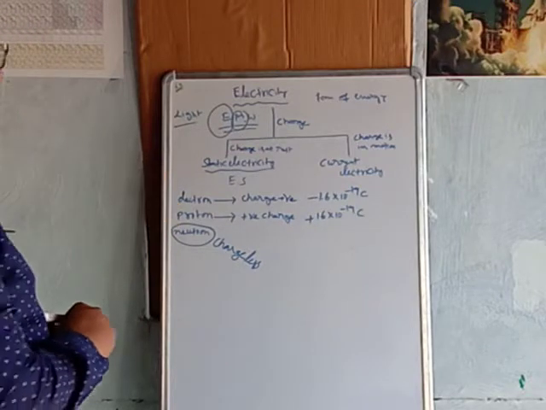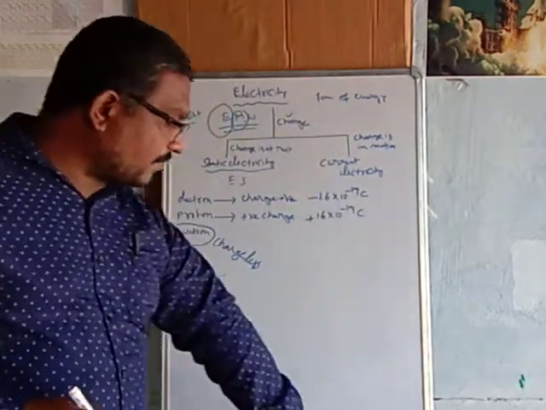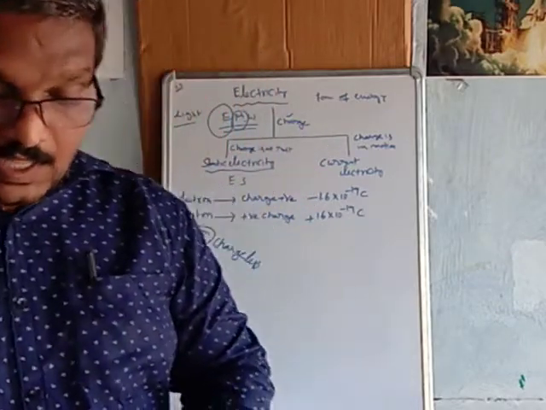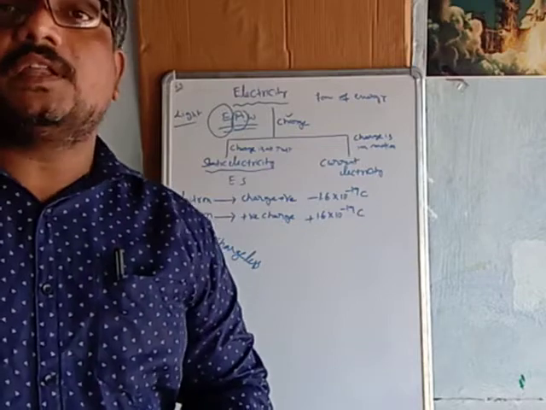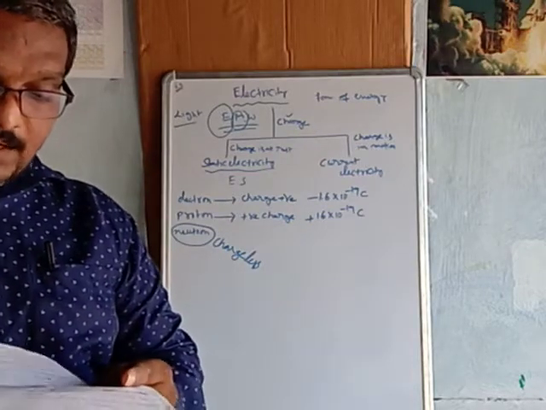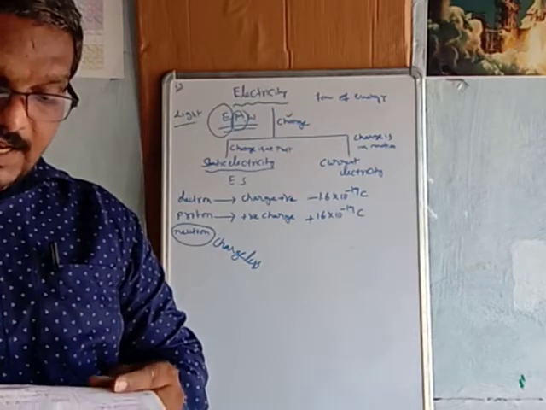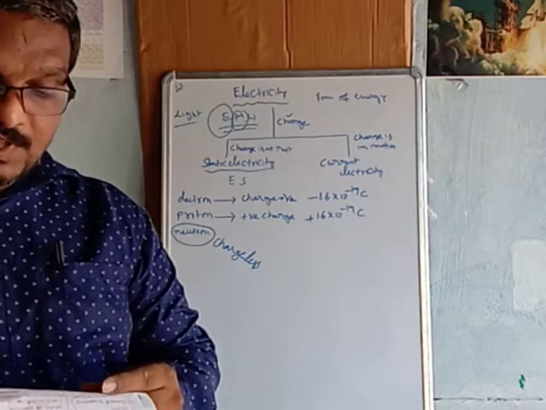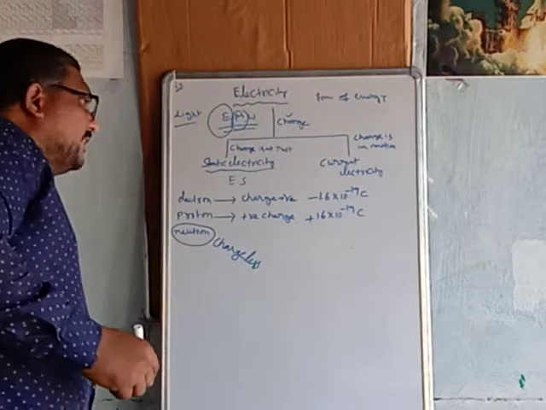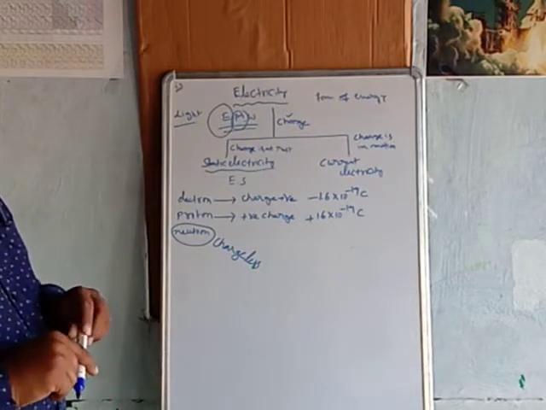So what is the meaning of charge? Charge is a fundamental property of a fundamental particle. The charge of a material, body or particle is the property, acquired or natural, due to which it produces and experiences electrical and magnetic effects. Some of the naturally charged particles are the electron and proton. Now let us see the properties of charges.